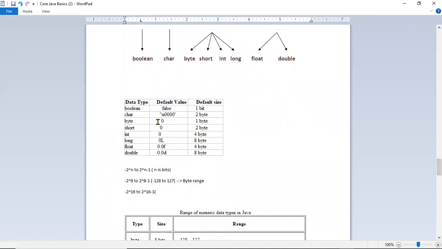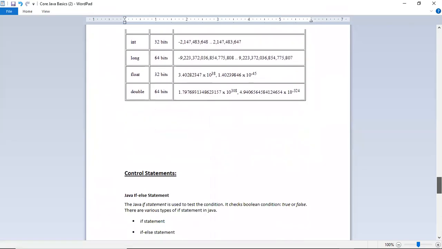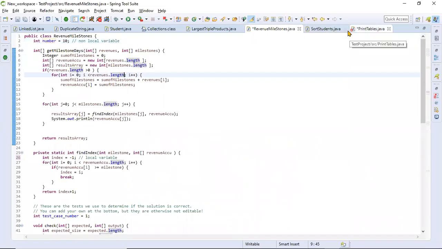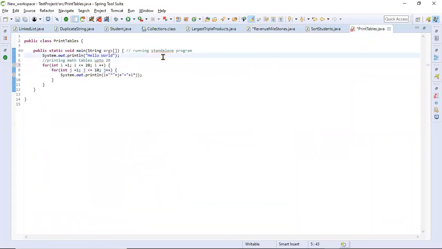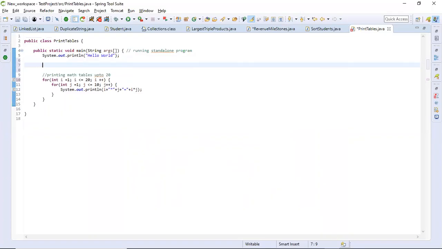Okay, so the default size of byte is 1 byte, short is 2 bytes, int is 4 bytes, and long is 8 bytes. I'll give you an example. Now how can we define these variables? Let's take an example: there is a school where the school has a maximum of 1,000 students.